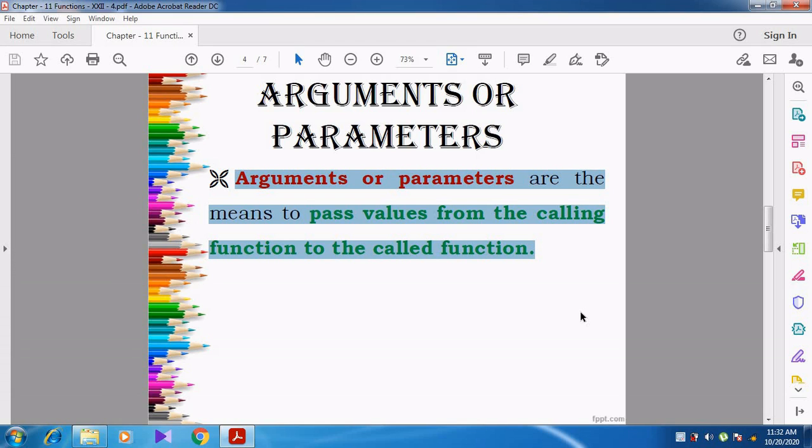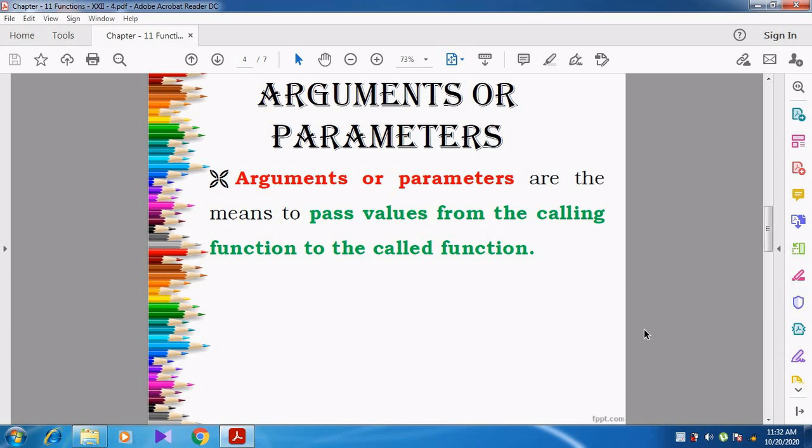In simple words, arguments or parameters are the values which are passed from the main function to the function definition. Can you understand, students? That is called argument or parameters.